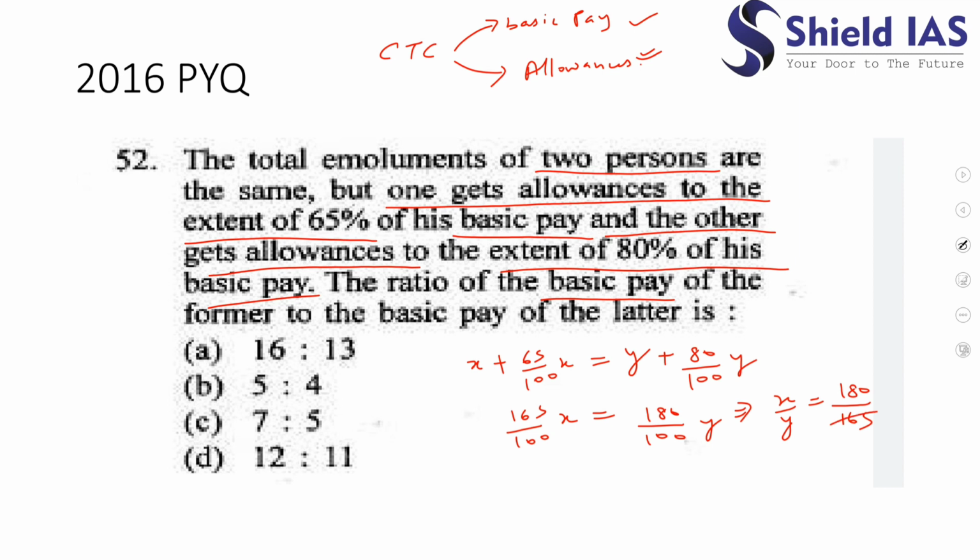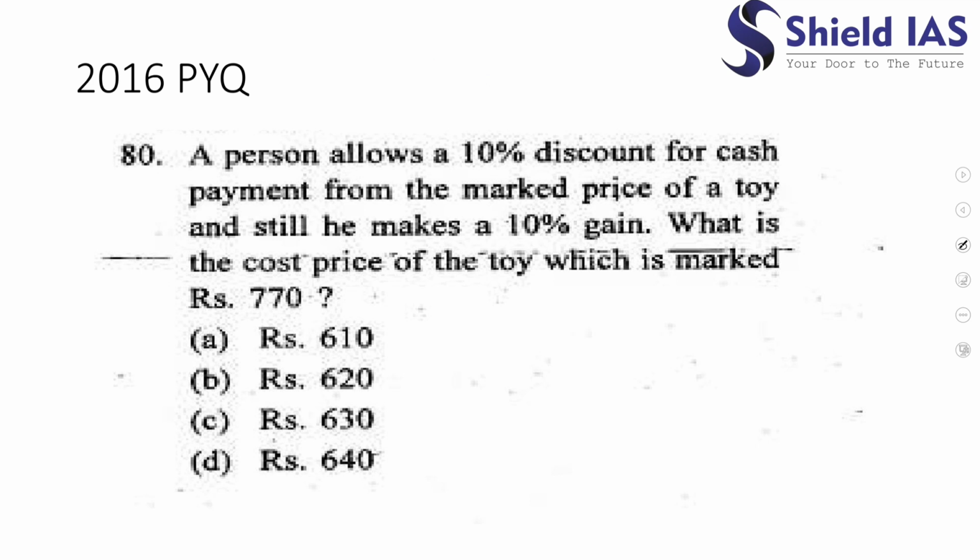15 10, 150, it would be 11. Yes, and it would be 12. 15. So the answer would be 12 is to 11. So the answer should be D. Now see this question also.